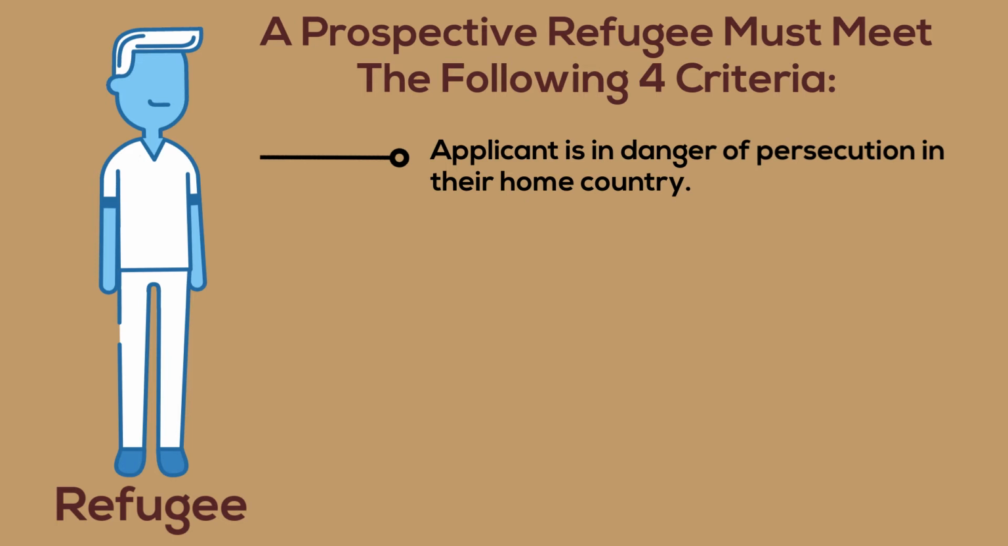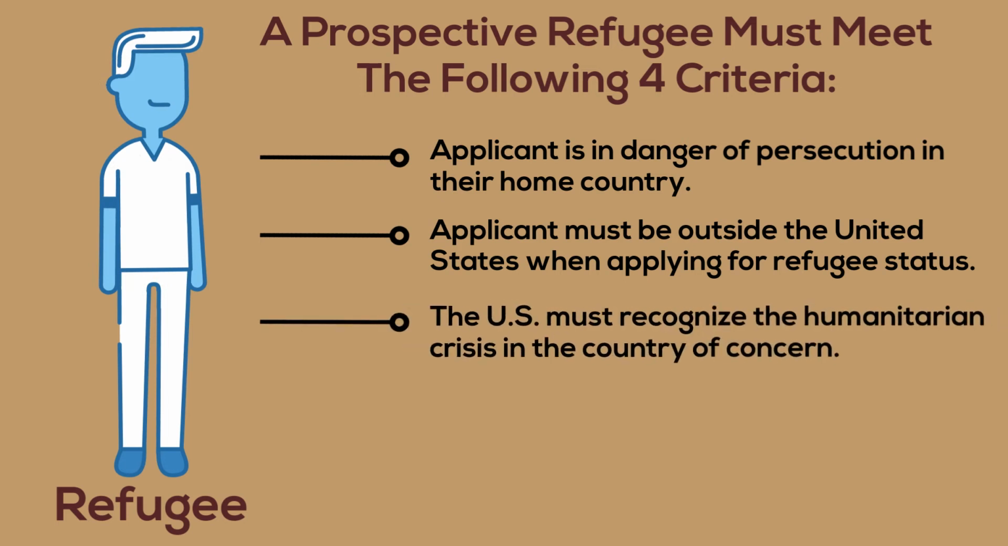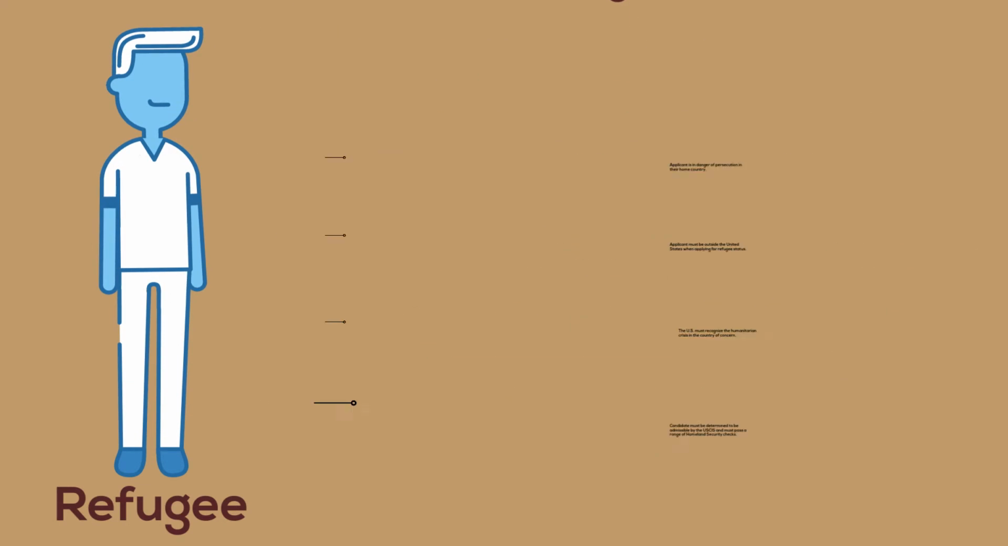Indication that the applicant is in danger of persecution in their home country. Individuals must be outside the United States when applying for refugee status. The United States must recognize the humanitarian crisis in the country of concern. The candidate must be determined to be admissible by the United States Customs and Immigration Service and must pass a range of Homeland Security checks.